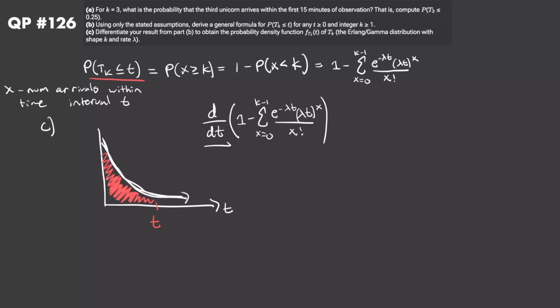Okay, so to take the derivative with respect to t of this, we know that the derivative of 1 is just going to be 0, so we can basically ignore that term, right? So we just need to take the derivative of this now. And this is a somewhat tricky derivative to calculate. Basically, we can pull the negative out to start, and then let's also pull out this term right here because it does not depend on the iterator of this sum. So we have e to the negative lambda t times the sum from x equals 0 to k minus 1 of lambda t to the power x divided by x factorial.